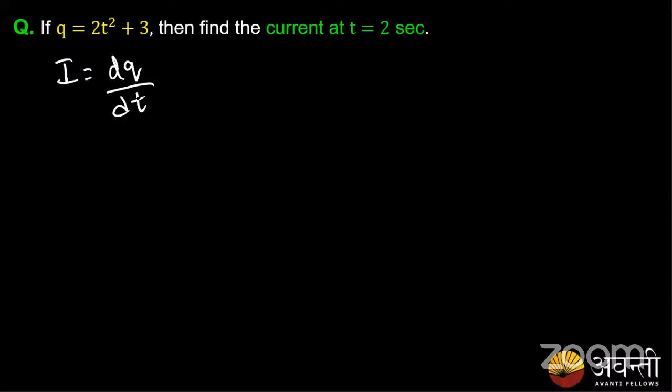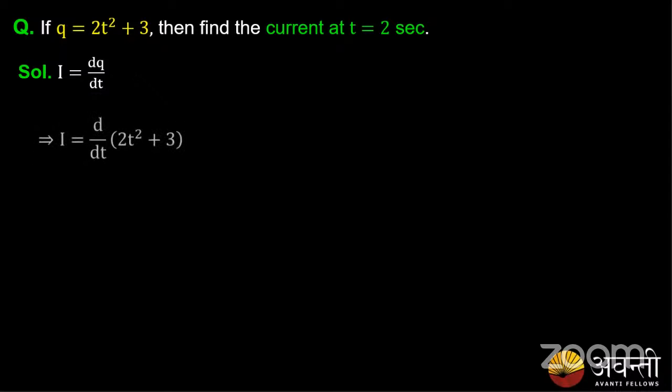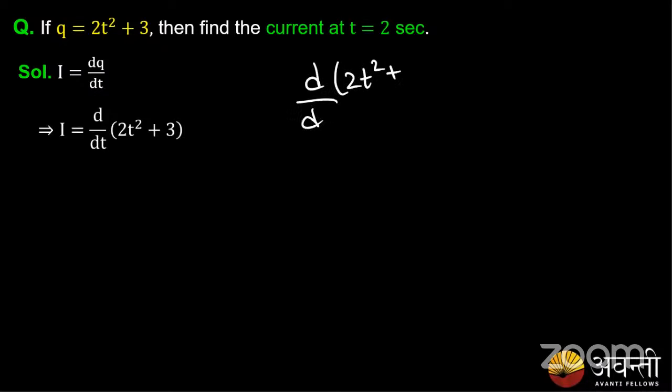What will I get on differentiation? You know I is equal to dq by dt. Hariprasad, please do the differentiation. So it's the differentiation of 2t square plus 3, d by dt of 2t square plus 3.